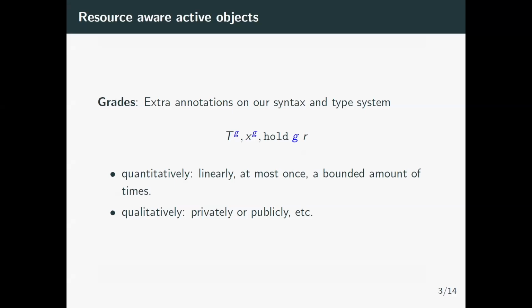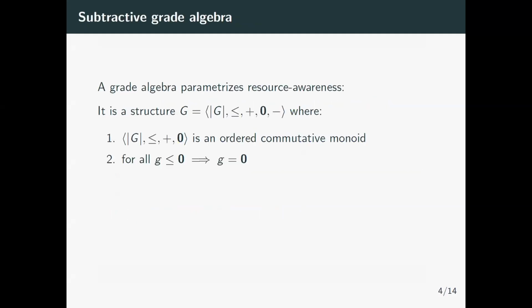The meaning of a grade is given by some mathematical structure, usually some kind of ordered semiring, that tells us if it's a quantitative mode of use. So it can be linear, affine, bounded, or qualitative, such as private, public, or other modes of use. In our system, we follow the usual trend of using commutative monoids, but we add one extra operator to make resource consumption deterministic, because usually in the literature, resource consumption is non-deterministic.